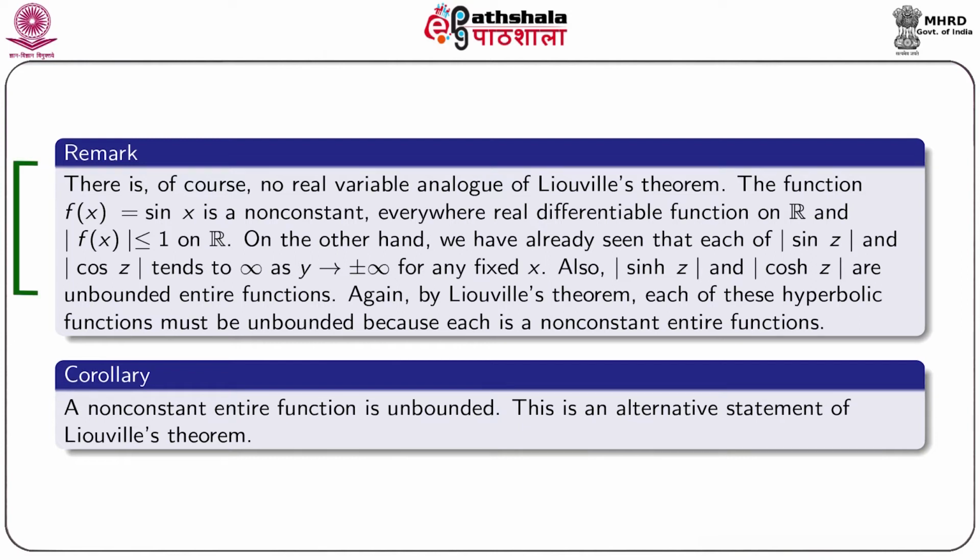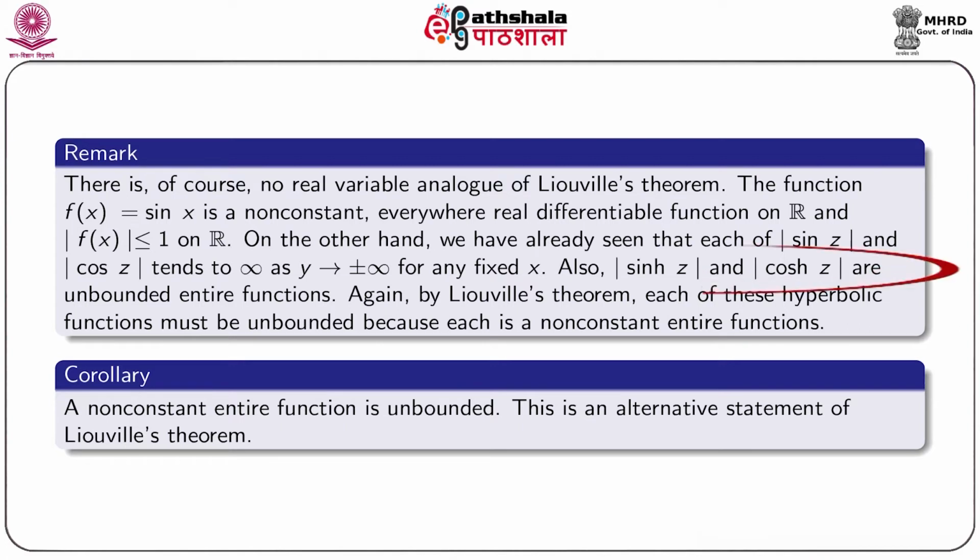As for example, the function f(x) = sin x is a non-constant everywhere real differentiable function on R, and |f(x)| ≤ 1 on R. On the other hand, we have already seen that each of |sin z| and |cos z| tends to infinity as y tends to ±∞ for any fixed x.